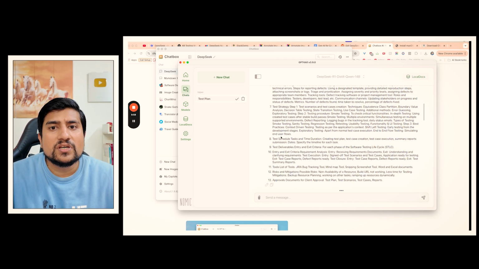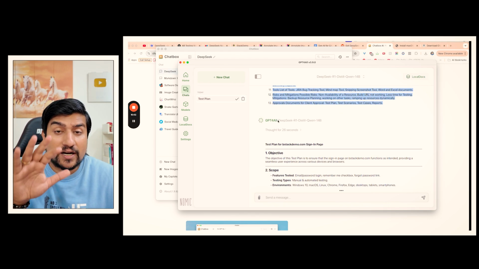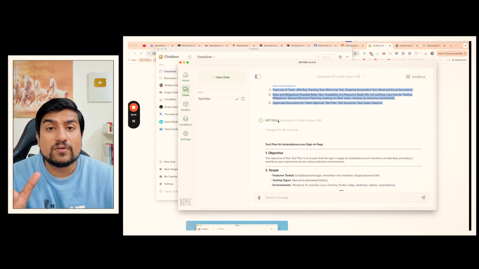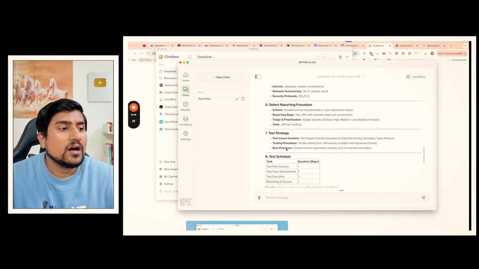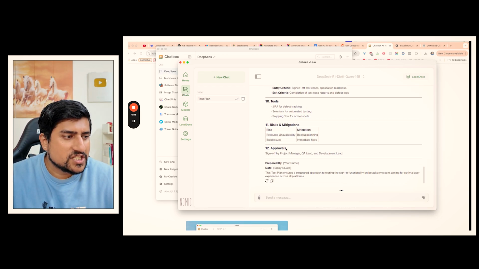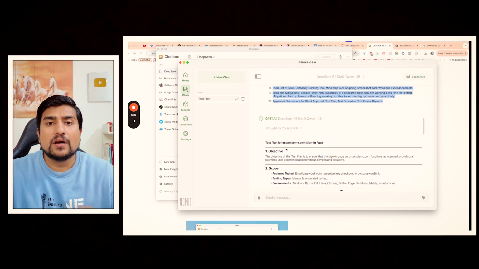And this one gives you exactly what I wanted. For example, create a test plan for this. This is running locally right now, no data is going anywhere. So this is basically DeepSeek R1 running, and you can see the test plan which is generated in the system. Right now I have 48 GB of RAM, and I am easily able to run the 14 billion version. You can easily run even the 70 billion one also.